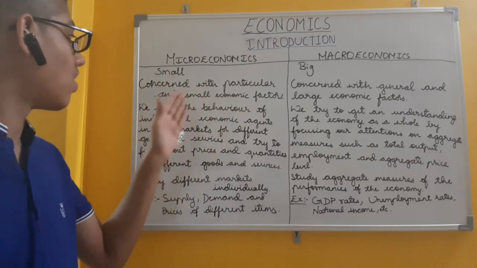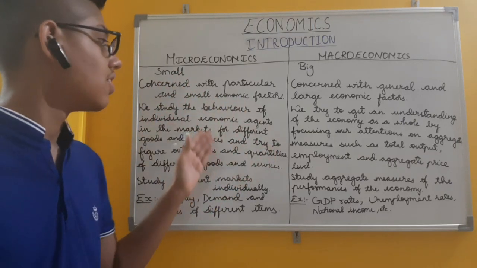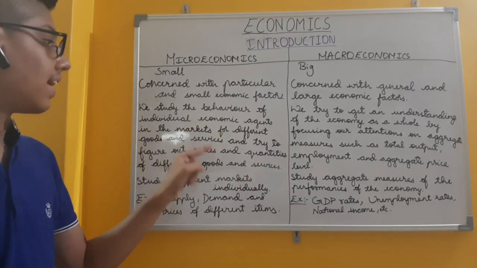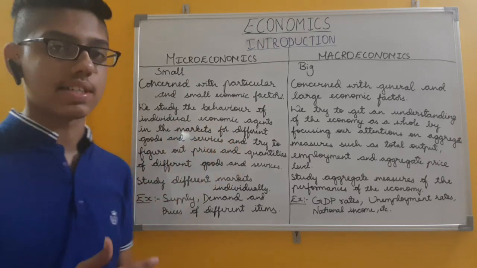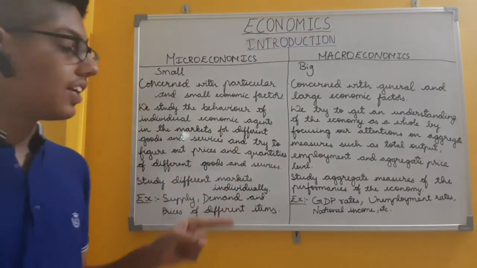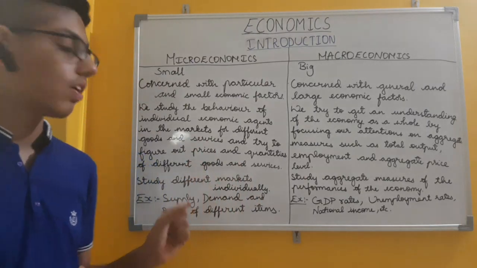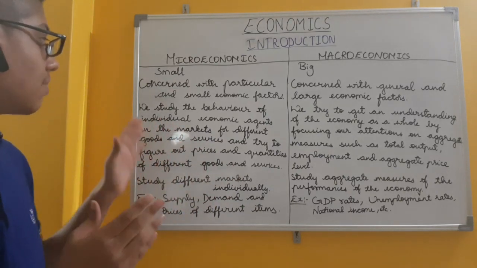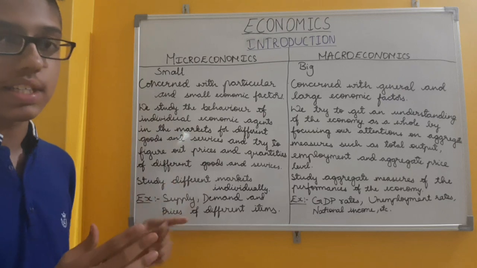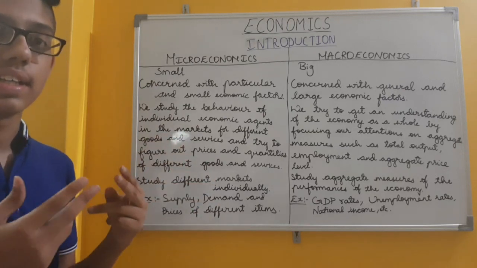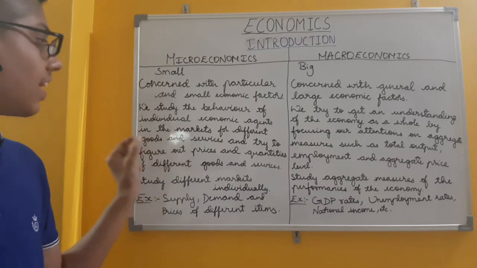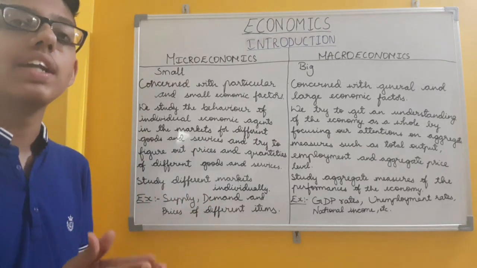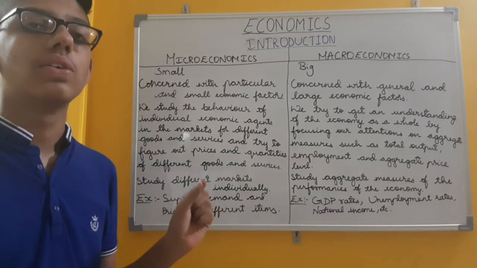So we study the behavior of individual economic agents in the markets for different goods and services, and then we try to figure out prices and quantities of different goods and services. First, we study the behavior of individual economic agents in the markets for different goods and services, and the second one is that we try to figure out prices and quantities of different goods and services.